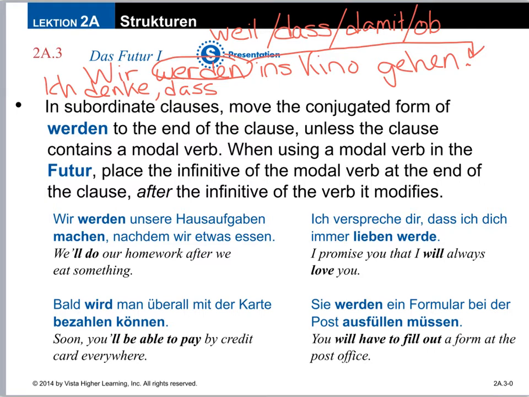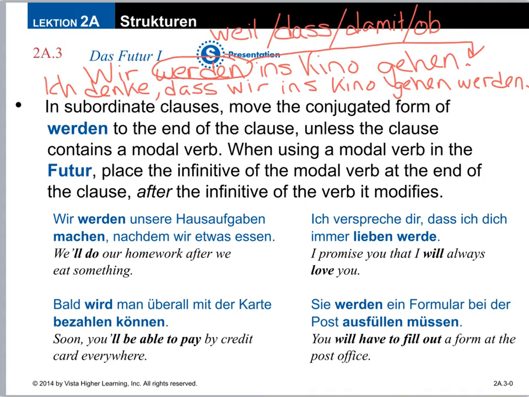Nothing else is going to change. So I'm going to write everything else in the same word order. So ich denke, dass wir ins Kino gehen werden. I think that we will go to the movies. It's just that simple. It's following the rule that we already know.